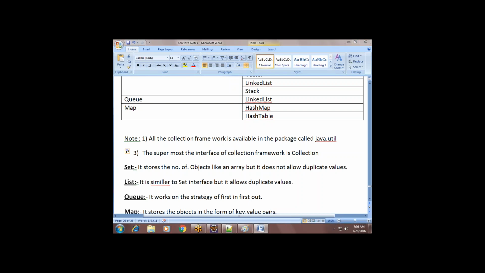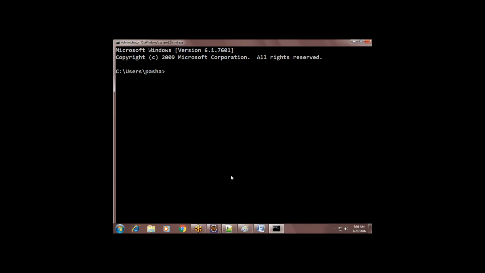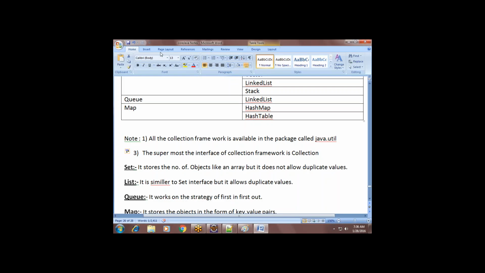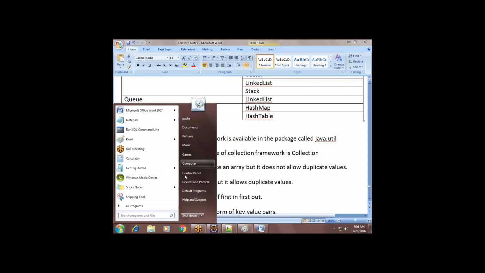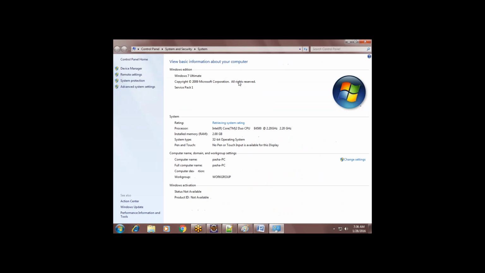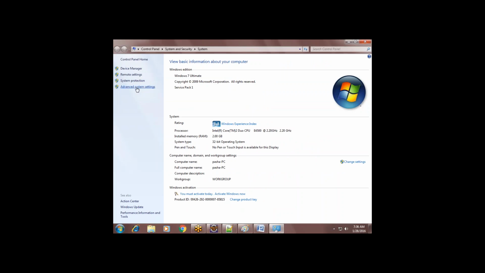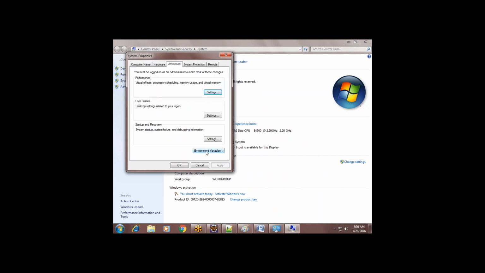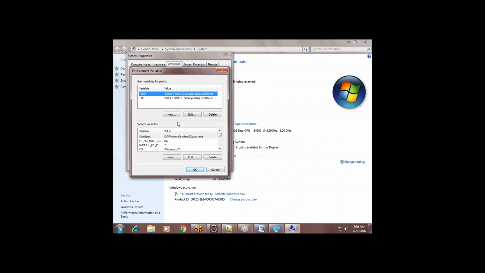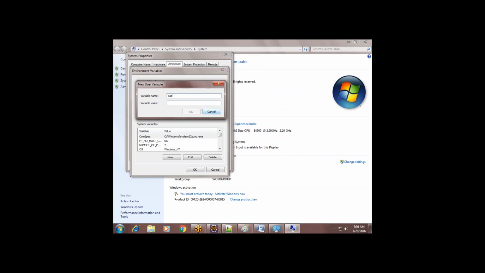Understand, guys? Let's go and check. See, go to command prompt. Just a moment, guys. I'll set the path. To set the path for Java in command prompt, go to advanced settings, environment variables, and put a new entry called path in the variable name, and here put the address where Java is located.